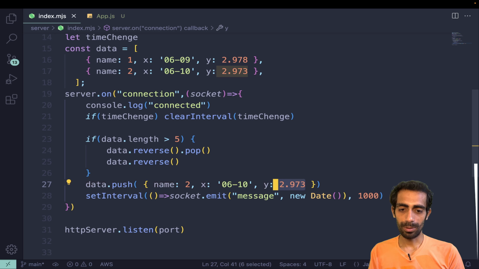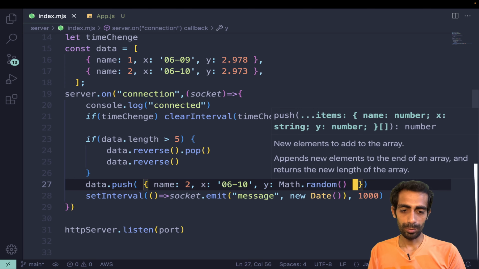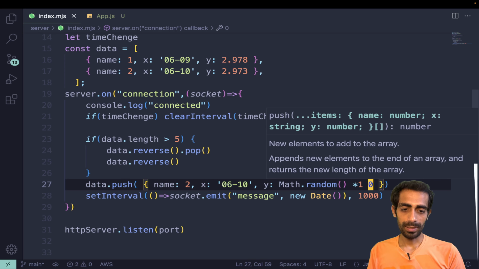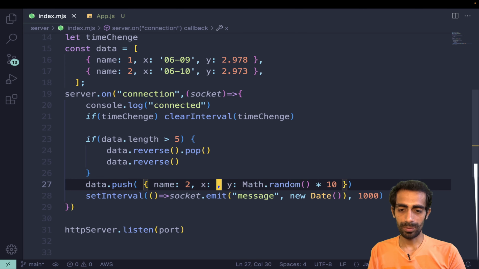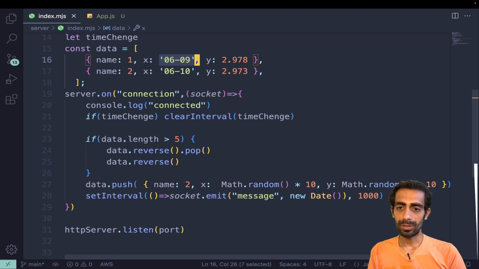We can either use a number as well over here, like I'll say math.random into 10, like this, or 100, or something like this. I'm going to get this thing over here as well and here as well.